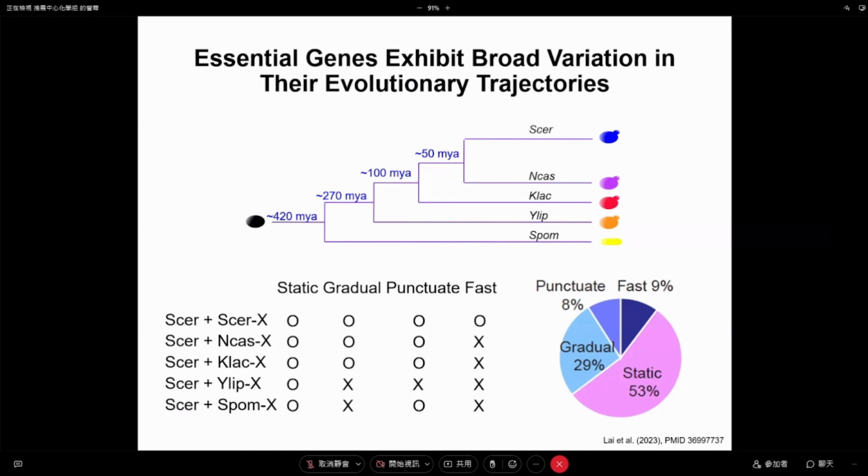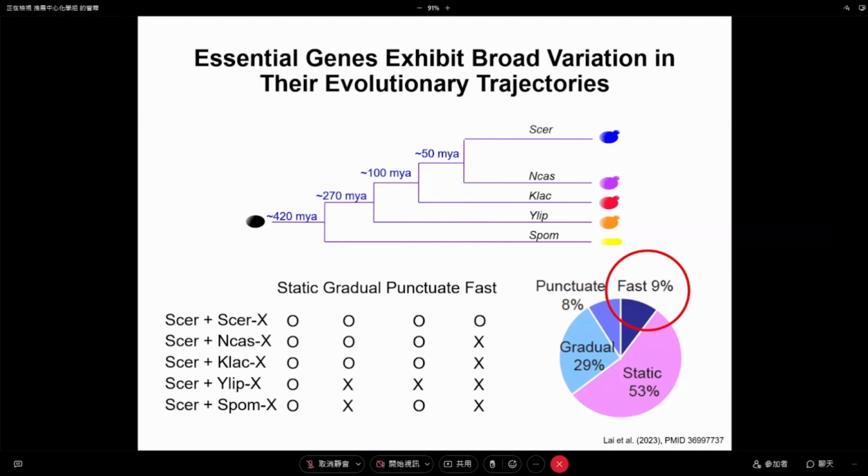And of course, if we believe the old hypothesis, we don't think we are going to find anything like this, right? Even this kind of thing would be rare because we believe all the essential genes should be static like this one. Surprisingly, that's the result we found. The static ones are only about 50% of them. And even more surprisingly, about 10% of them are working so fast, are evolving so fast.